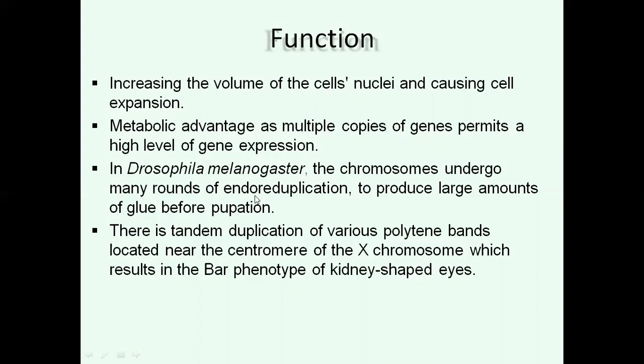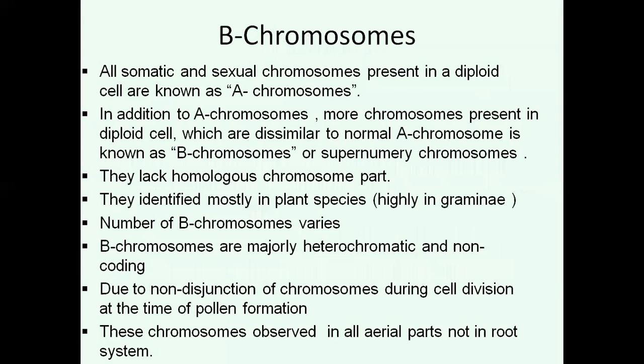Endo-reduplication means the DNA undergoes replication several times. It produces a number of chromonemata strands. There is a tandem duplication of various polytene bands located near the centromere of the X chromosome, which results in the bar phenotype, the kidney-shaped eye in Drosophila.